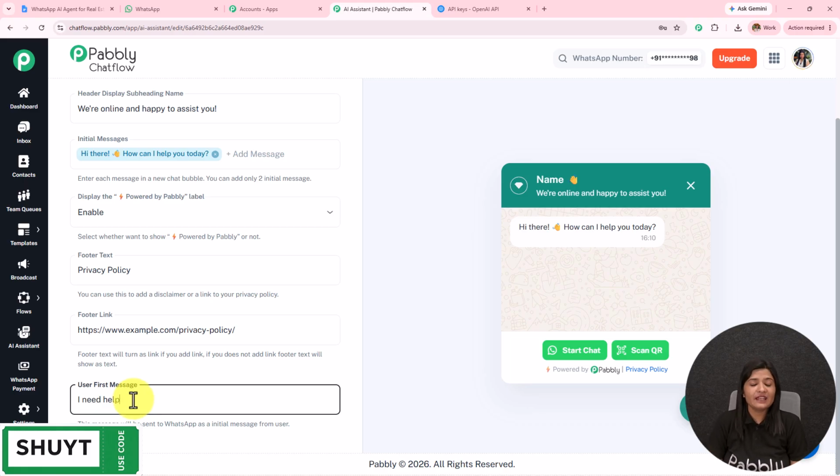Now here I have entered I need help, but it does not mean that only whenever I receive the message I need help, the AI agent is going to respond. It is going to respond based on any message.